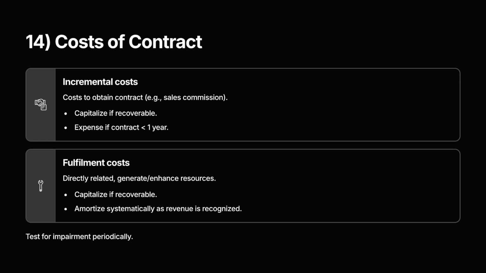14. Contract costs. 1. Incremental costs to obtain a contract, such as sales commissions. These are capitalized if recoverable, or expensed if the contract term is short, less than a year. 2. Costs to fulfill a contract, such as materials, design, or setup costs that directly relate to future performance. These can be capitalized if they generate or enhance resources for delivering future obligations. Capitalized costs are amortized in line with revenue recognition and tested regularly for impairment.